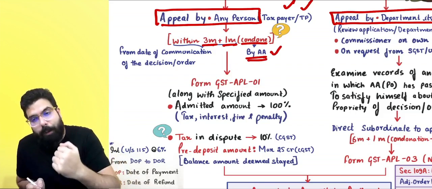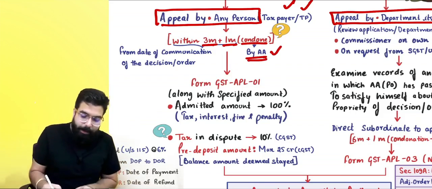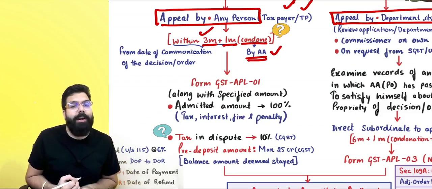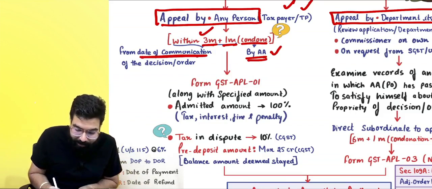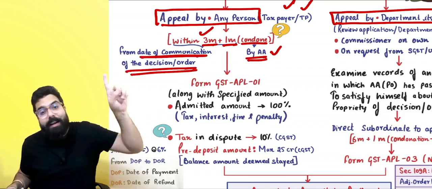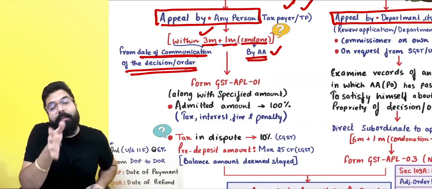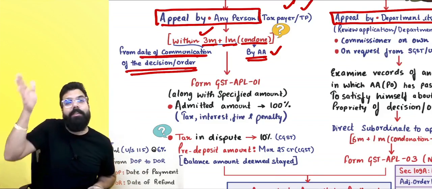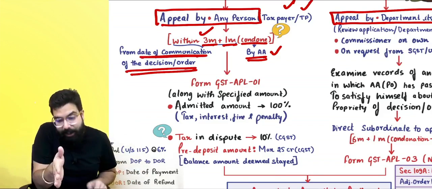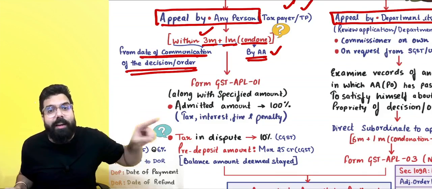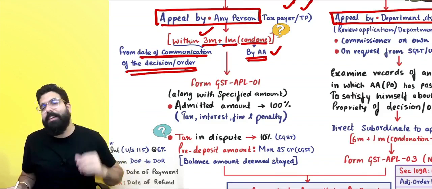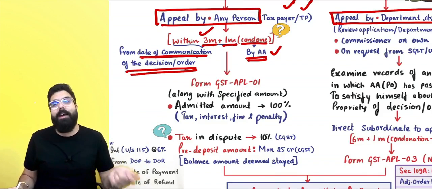So you are going for an appeal, you should go within 3 months plus 1 month, and this 3 months has to be calculated from the date of communication of the decision or order by the adjudicating authority. Always remember, 3 months from the date of the communication. They will tell you in the exam, order passed on this date, order communicated on this date. The date of communication, you have to see 3 months plus 1 month. Condonation of delay also can be done by the appellate authority.